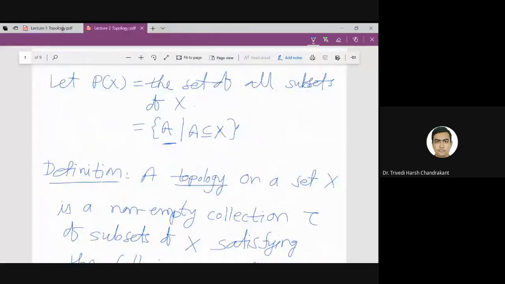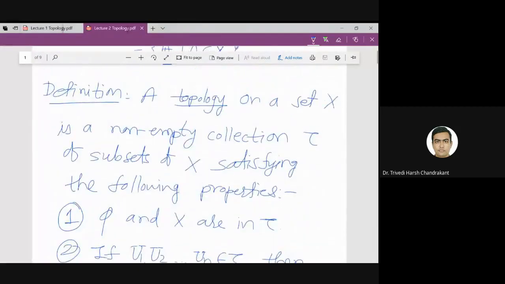That is exactly this definition of the topology. The word topology is new for you, like the words group and vector space. It is new for you, but it is just a word, a name of some concept. So what is topology? That is exactly this notation tau.